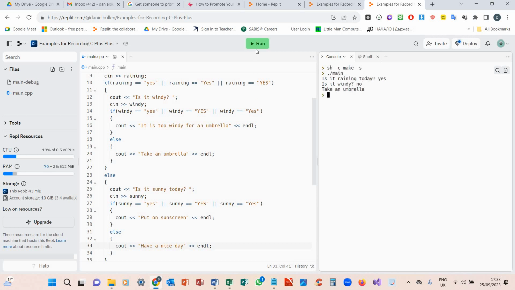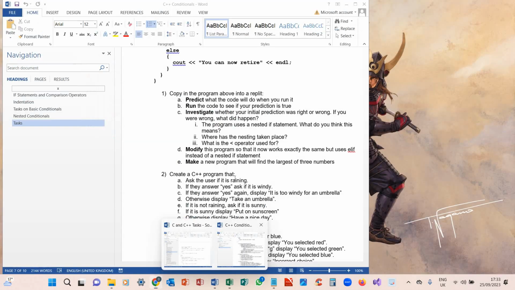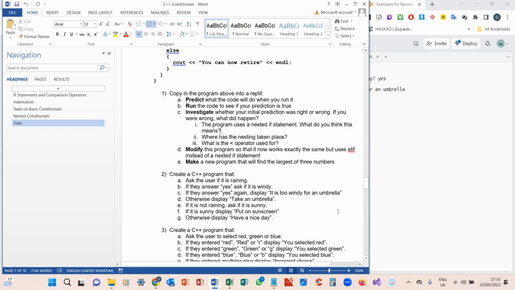Yes. No. Yes. Yes. Yes, and so on. So we've tried to test every single possible outcome that we've programmed ourselves. And that is the first two tasks, where we've done three programs in this one.